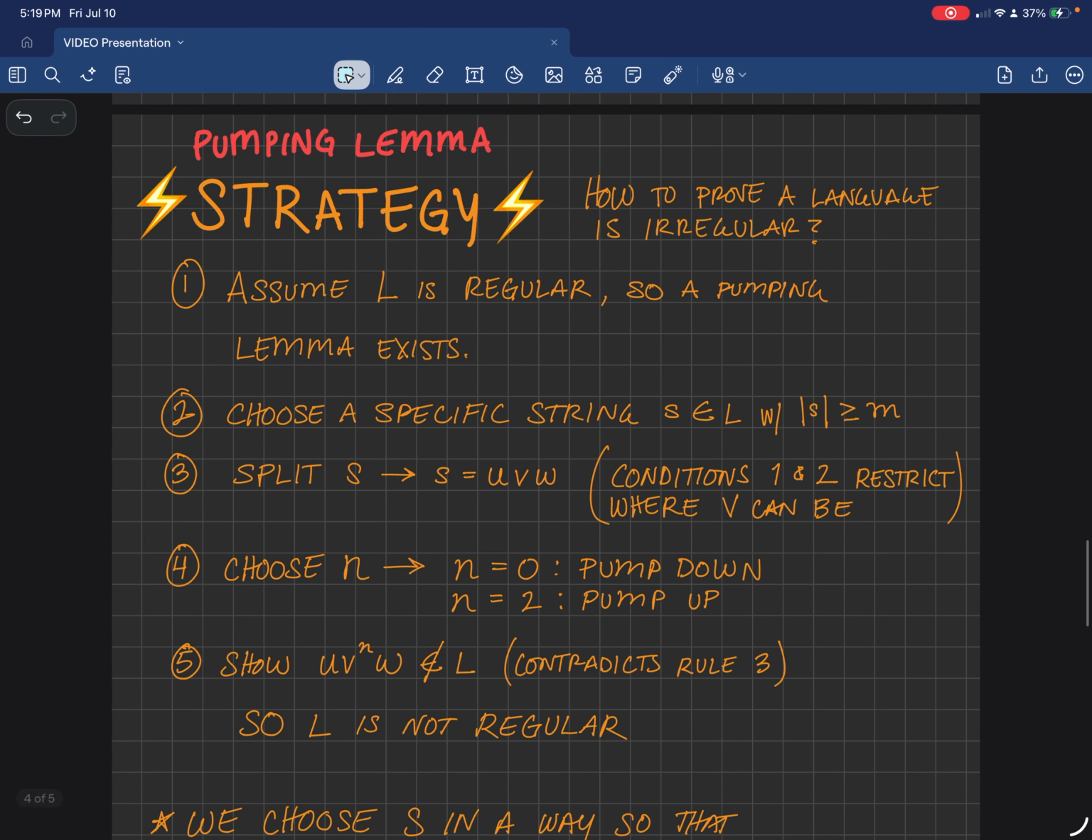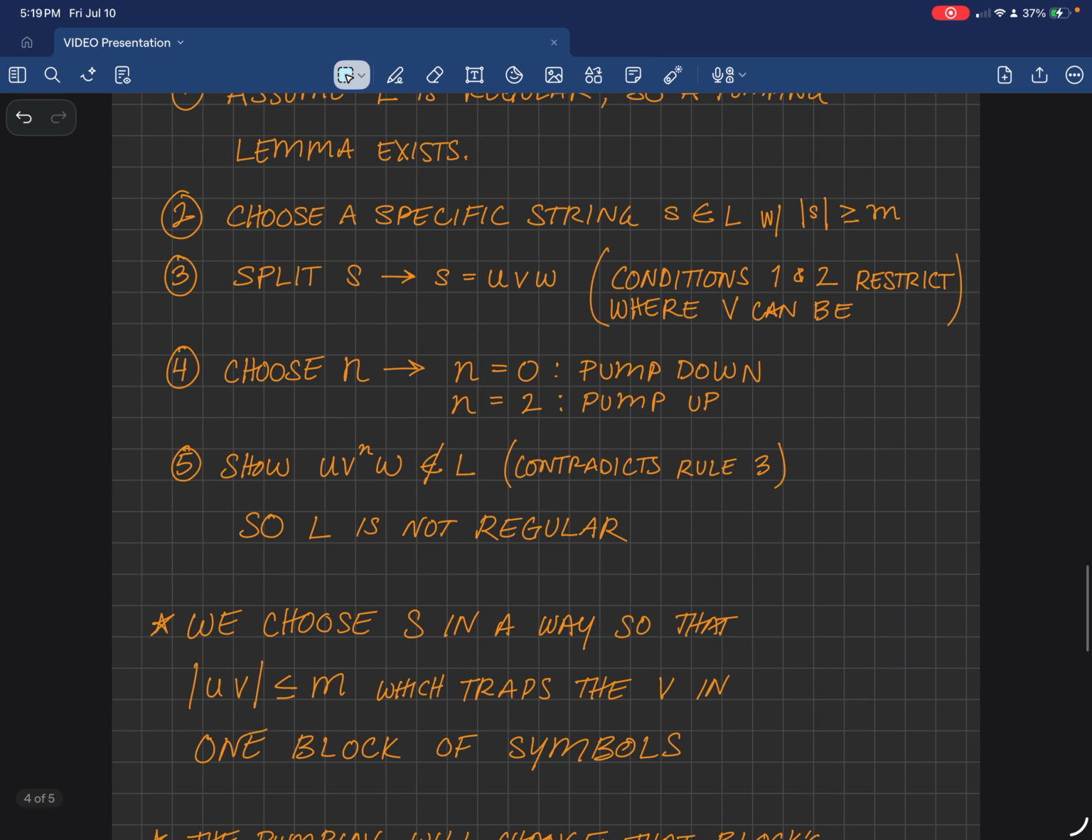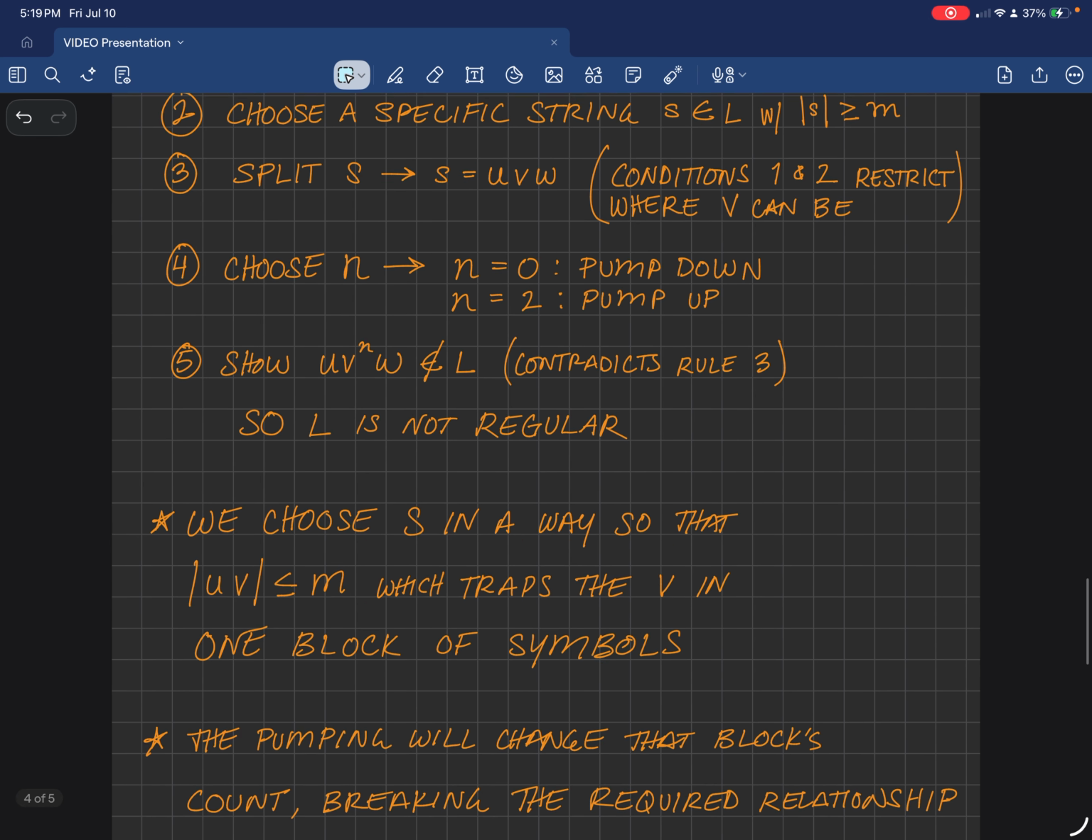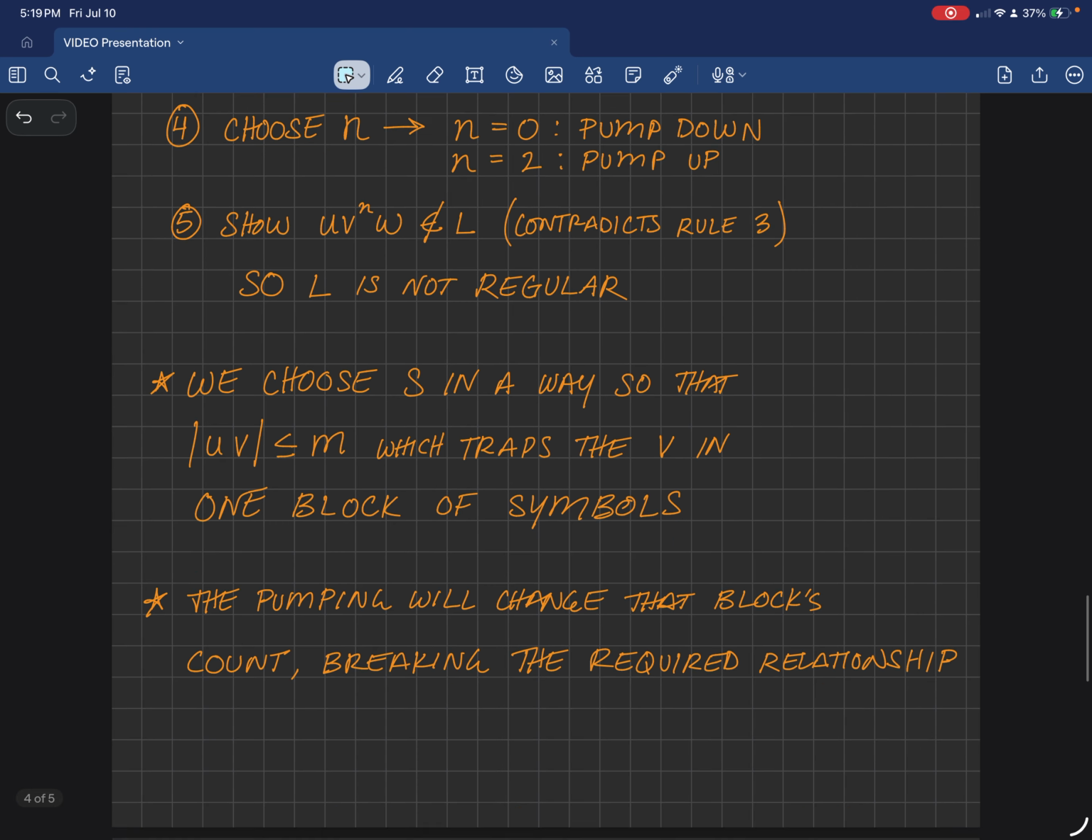So, here's our strategy again. It's how we're going to prove a language is not regular. We're going to assume L is regular, so the pumping lemma exists. We're going to choose a specific string. Then we're going to split up S. Then we're going to choose N. N equals 0 means we're going to pump down. N equals 2 means we're going to pump up. And then we're going to show that U V to the N W is not a part of L, which contradicts rule 3. Thus, L is not regular.